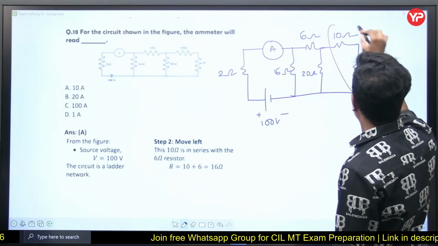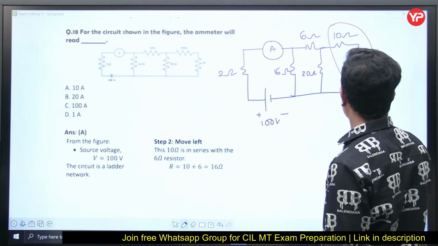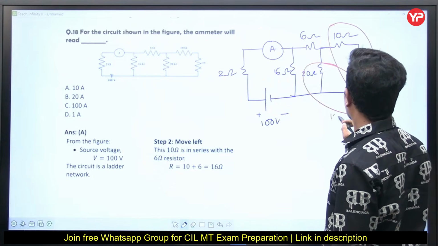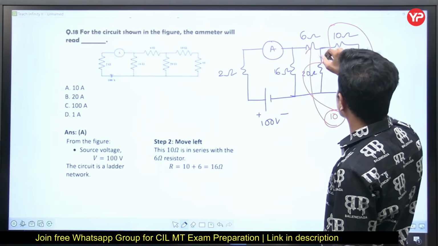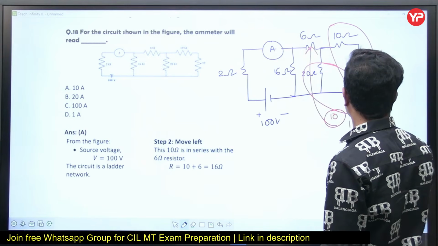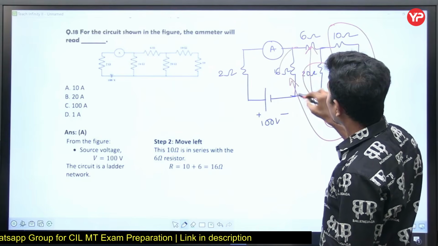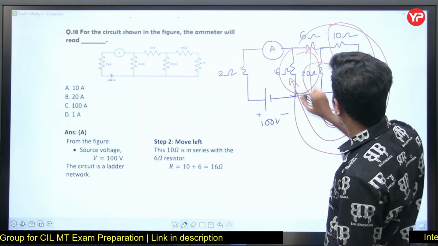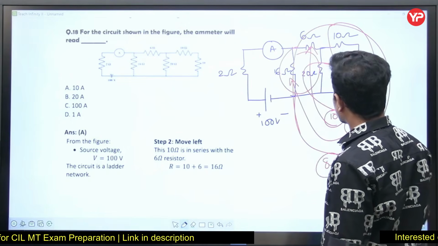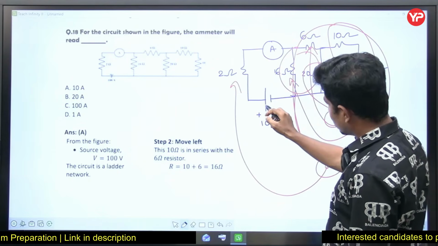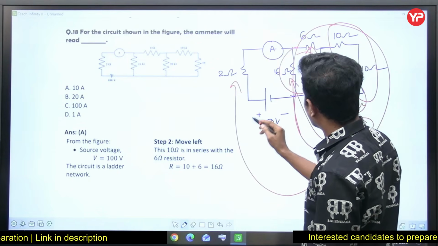These two are in series. This will become 20. This 20 ohms in parallel with the 20 ohms will be 10 ohm. This 10 ohm in series with 6 will be 16 ohm. This 16 ohm in parallel with 16 will be 8 ohm. That 8 ohm is in series with 2. Therefore, the total resistance seen by this source is 10 ohms.